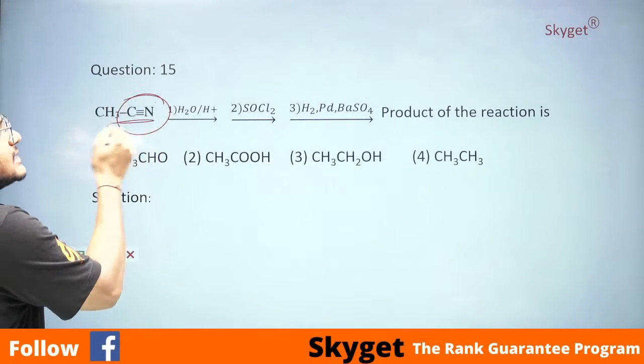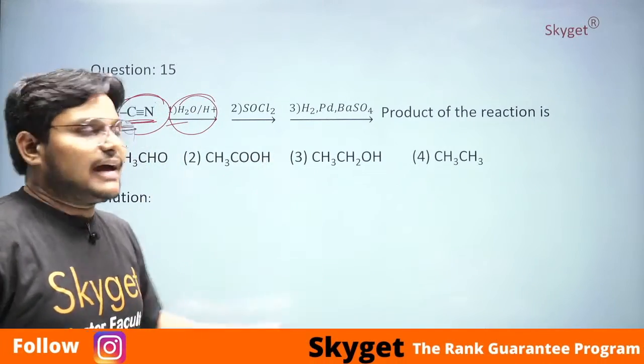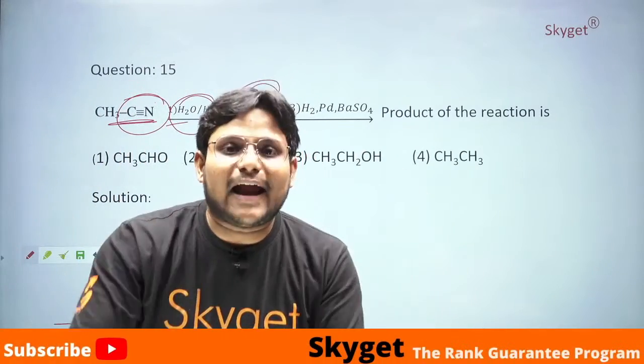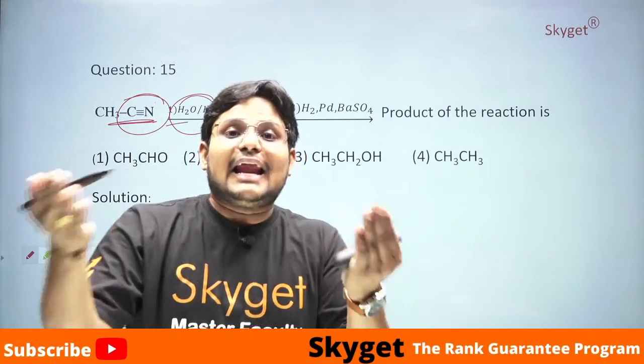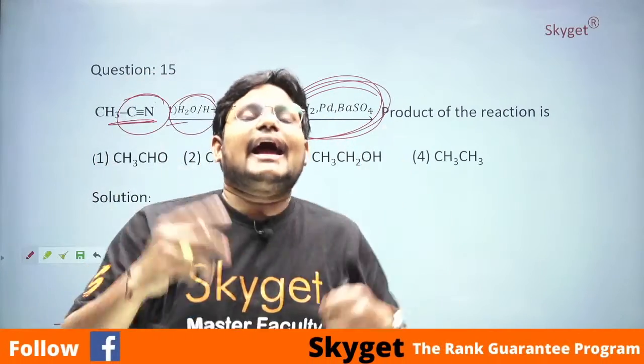First, when you make CN undergo hydrolysis, you will get an acid. That acid, when you react it in the presence of thionyl chloride, gives an acid halide. That acid halide, when you perform Rosenmund reduction, gives an aldehyde.